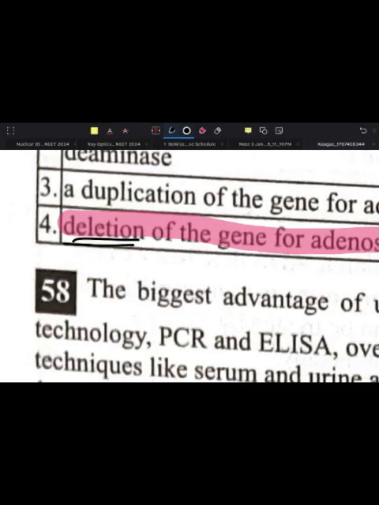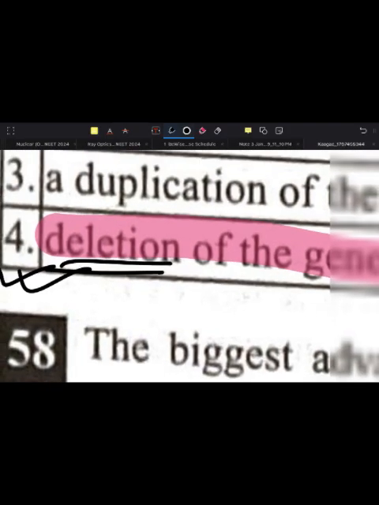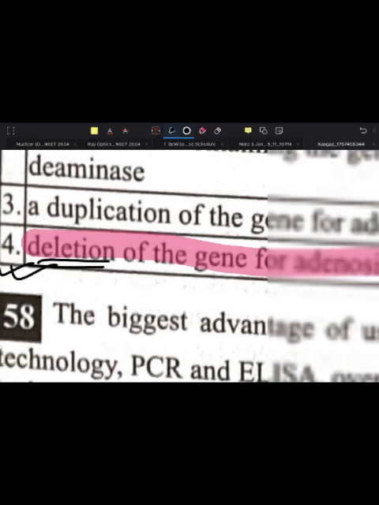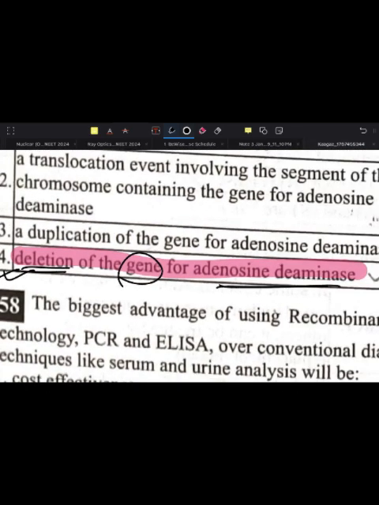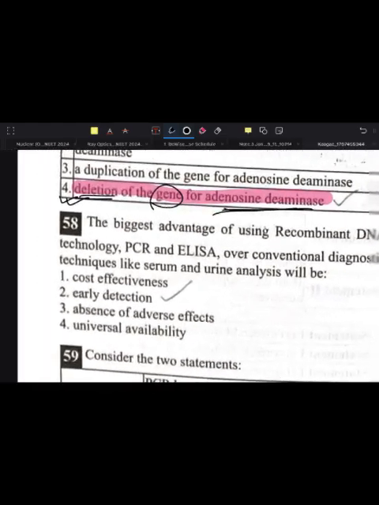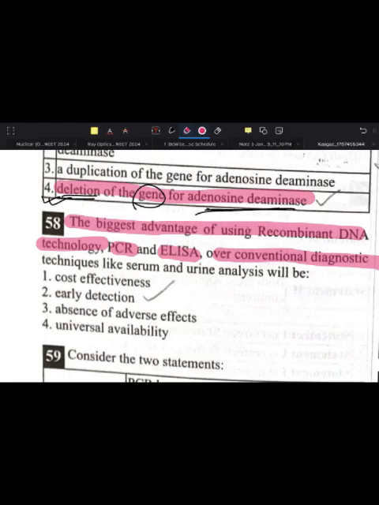The body deletes this gene. This is a good gene, but the body misinterprets it and deletes this kind of good gene. So deletion of this gene for adenosine deaminase.